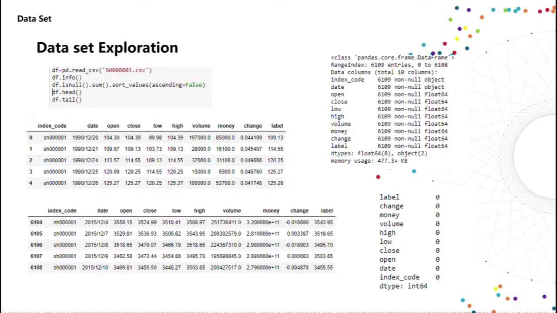We'll be using a dataset from Shanghai. The dataset has 10 attributes and 6,109 instances. There are no missing values. The dataset contains the values of the stocks for each day from 1990 to 2015.